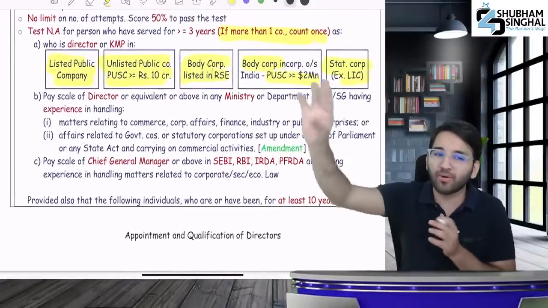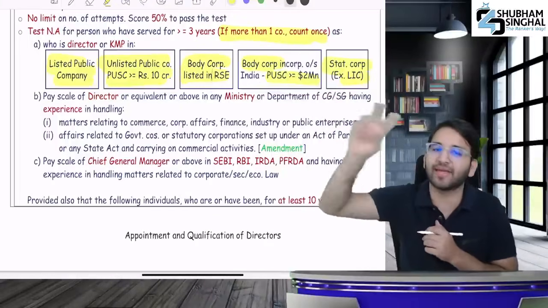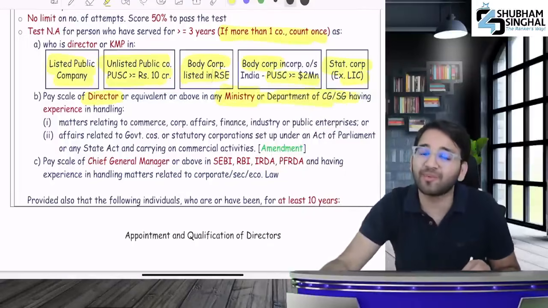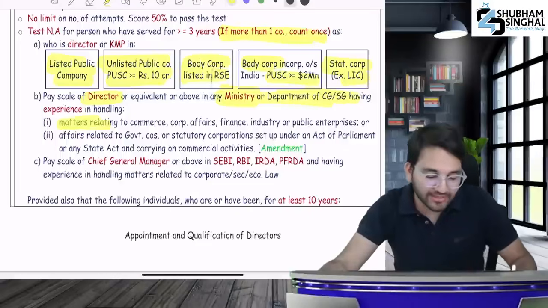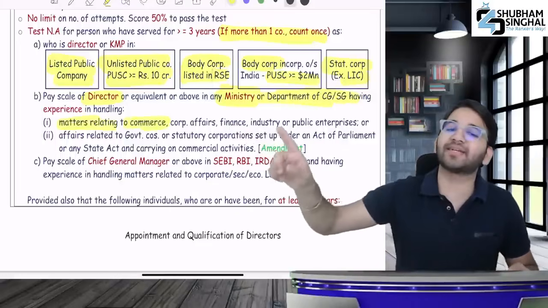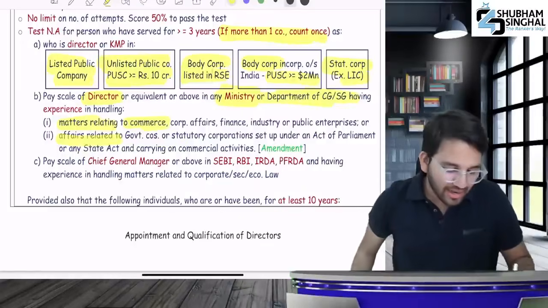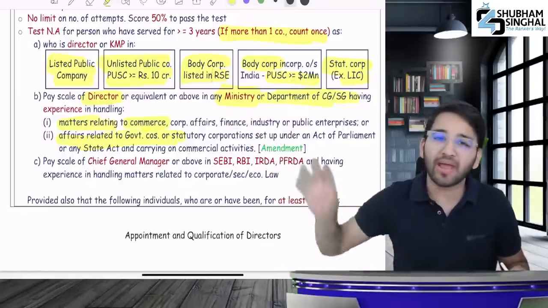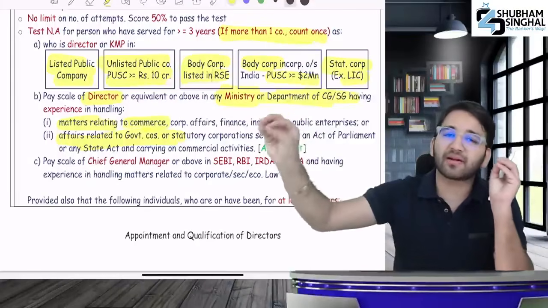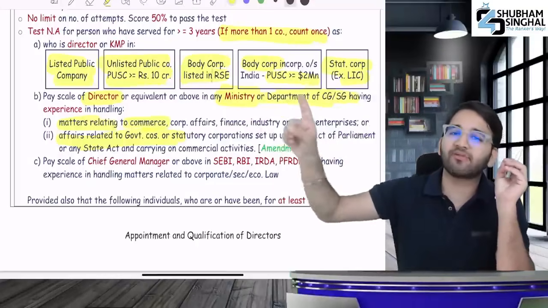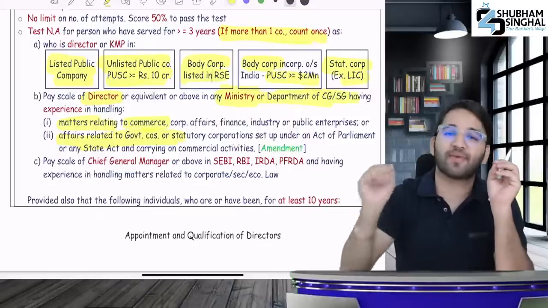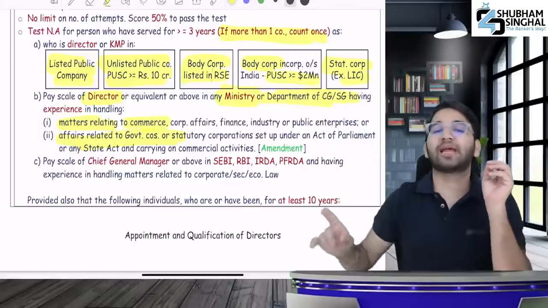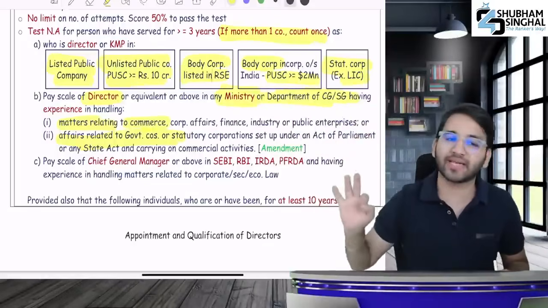What is point B? First point is who is a director or key managerial person in these companies. Second, if you are a director or in ministry or department of CG having experience in commerce, corporate affairs, finance, industry, public sector, or any other affair related to a government company, then you will be exempted. I hope this point is clear. Furthermore, remember this. If you are a director or someone at that level in a ministry or a central or state government department, and have experience over 3 years, you will be exempted.